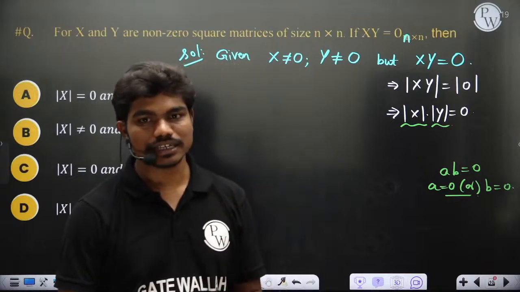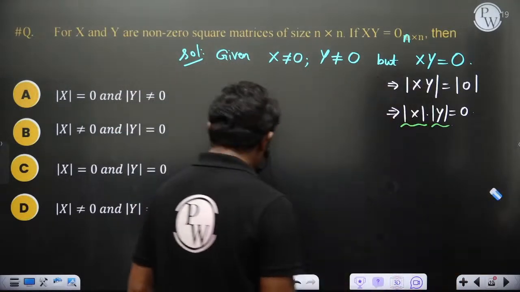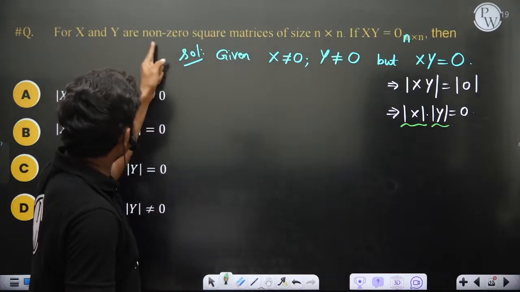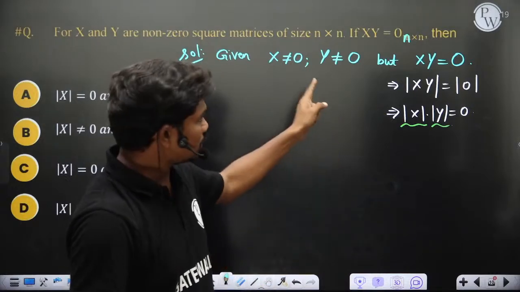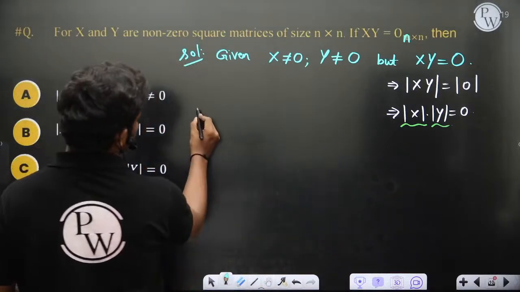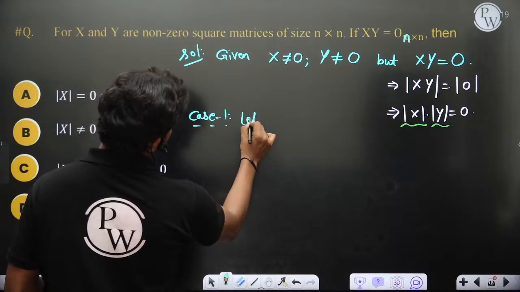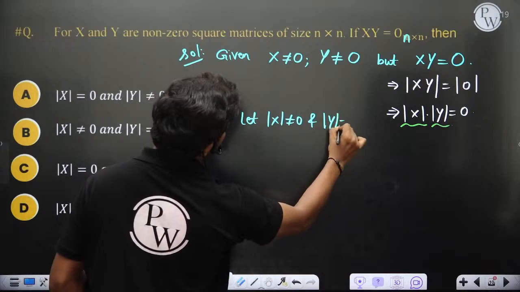But in case of matrices, there is one thing which you should understand here. First of all, x is not equal to 0, of course; these are non-zero square matrices of size n by n. Let's say case 1: det x not equal to 0 and det y equal to 0, for example.